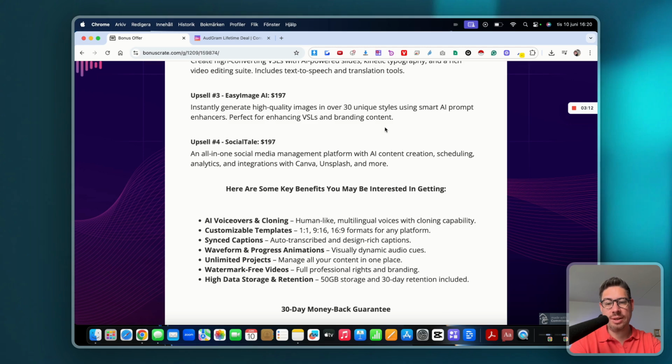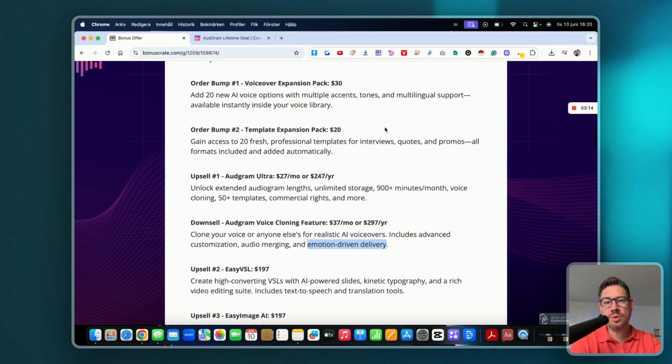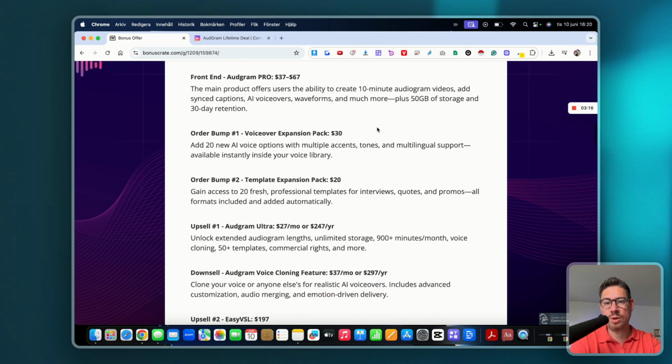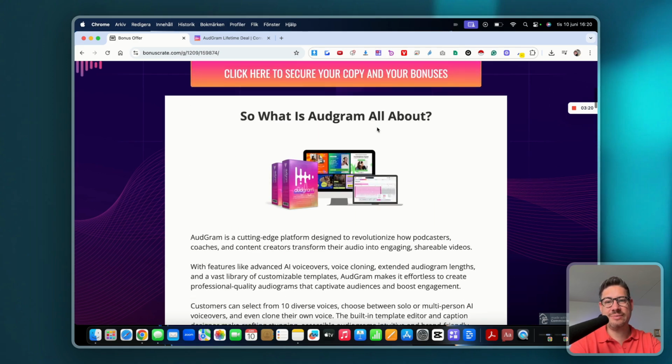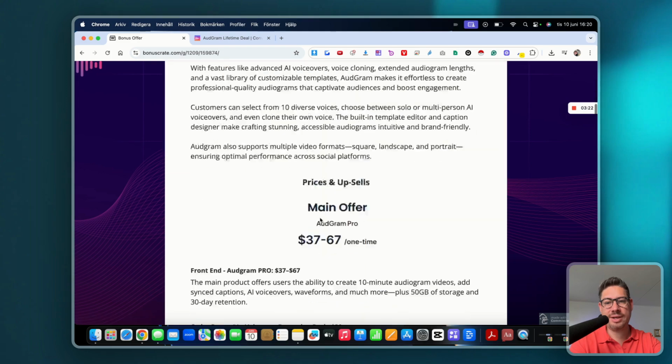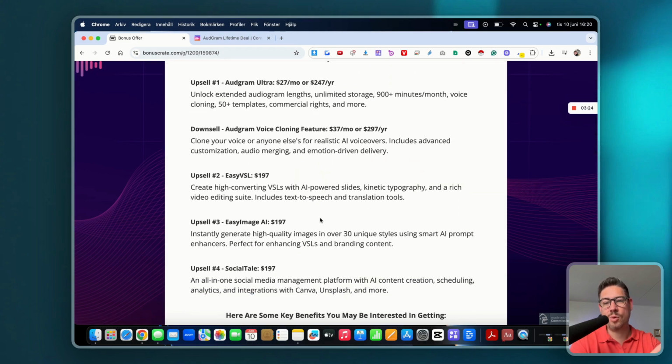So in my opinion, you can go and grab all of these different upgrades one by one, which is fine. You can do that as well. But I think you're going to save money if you grab the bundle deal, because you're going to get all of these for a one-time price and a lot less.